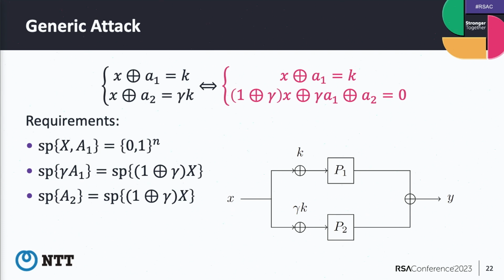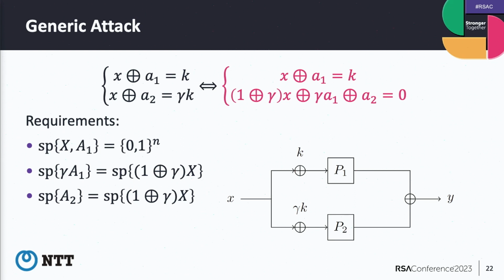But span gamma A1 and span gamma A2 are chosen from span 1 plus gamma X. Then the second part is 1 plus gamma X plus gamma A1 plus gamma A2. So all elements can be taken from this one, and we have the answer that this sum is 0.